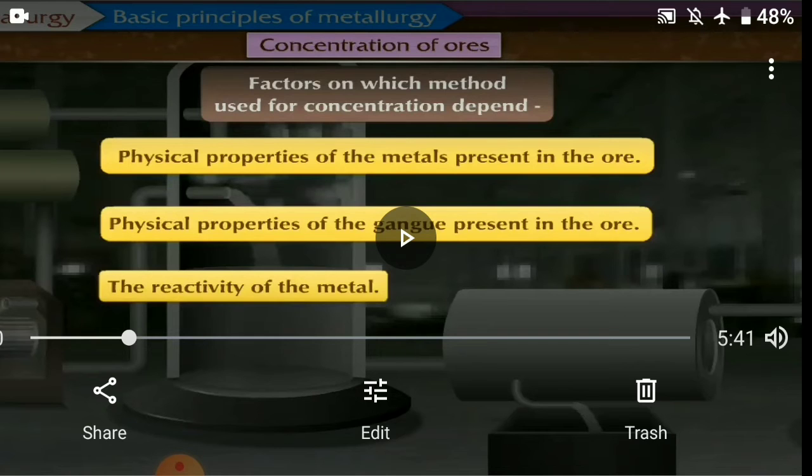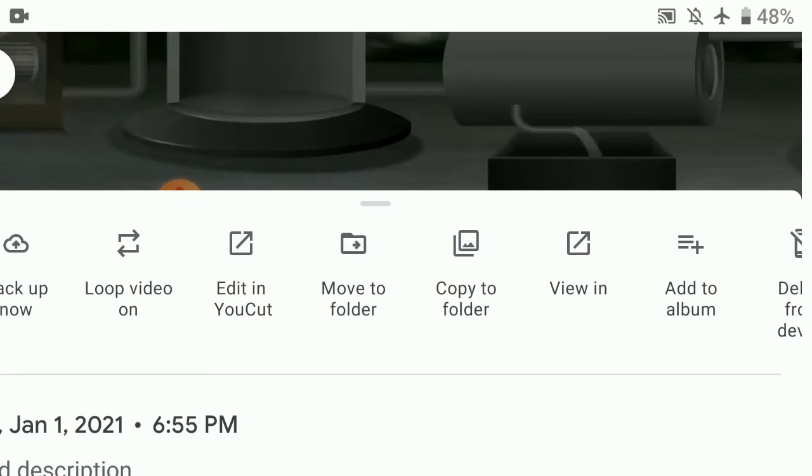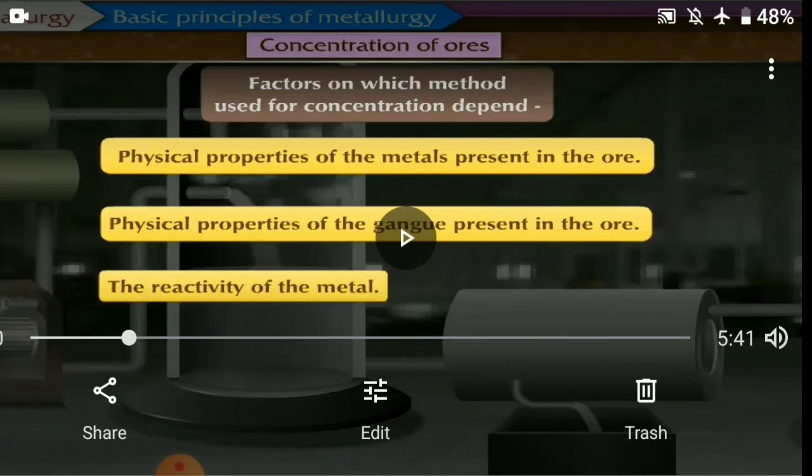It can be the leftover remains of animals and plants. All these things should be known, as well as the reactivity of the metal. If we are extracting iron from our region, we should know the properties of iron, and how iron can be found in the atmosphere.